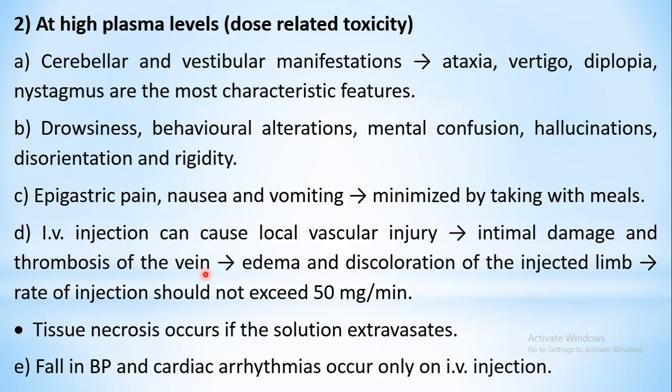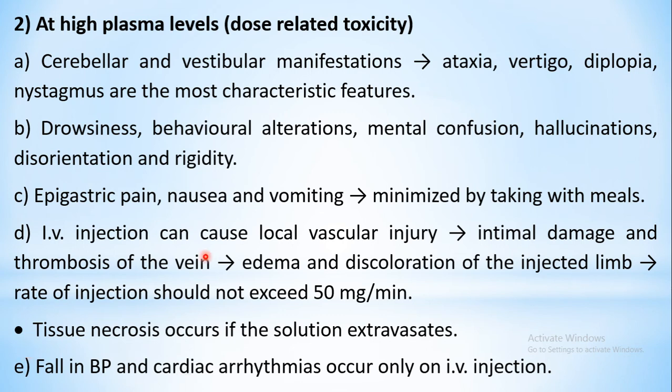That is, a platelet plug may form even in an intact vein. That is known as thrombosis. Because of these vascular complications, edema, that is swelling, and discoloration of the injected limb will take place. So whichever limb you are injecting, that limb will become edematous and discolored.